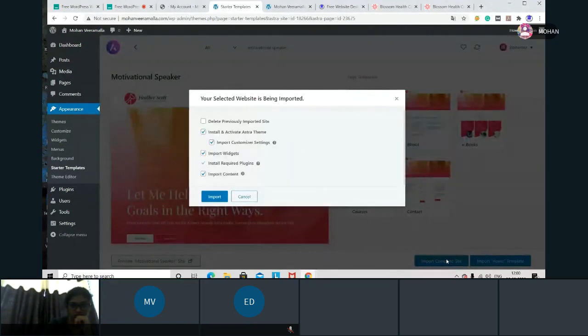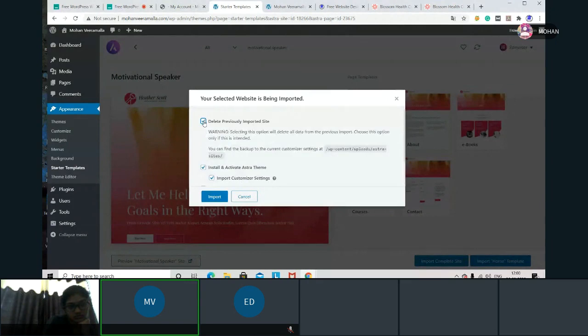Okay, delete previously imported site. For example, I already installed a theme, and now I have a change of mind. I want some other theme. When you're installing at that time, try to check this box. What will happen when you check this box? The previous theme will get deleted and this new theme will be available in that place.